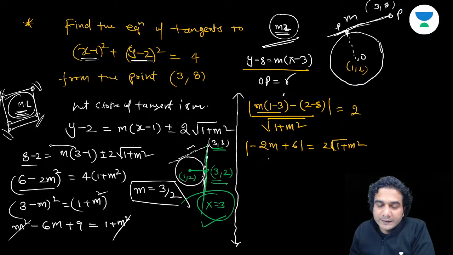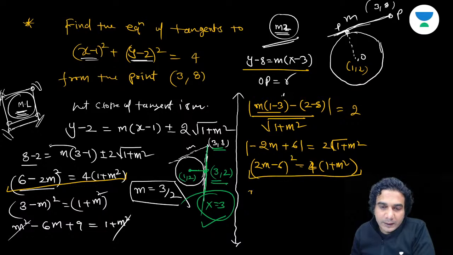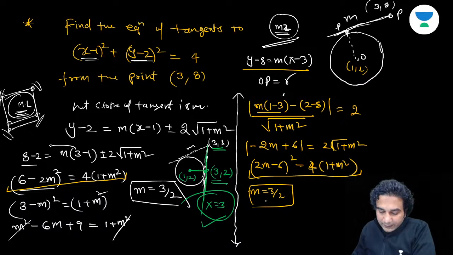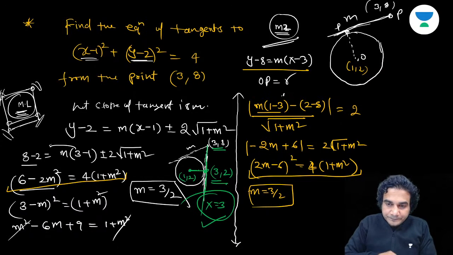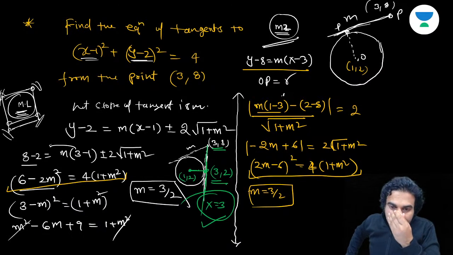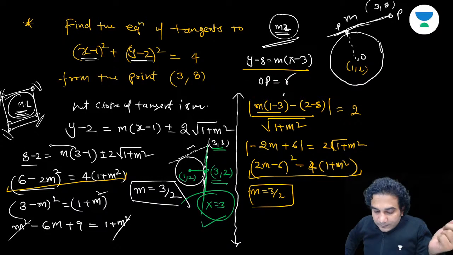So you can see you have got the same equation, right? After squaring it is going to be the same. 2m minus 6 the whole square is equal to 4 times 1 plus m square, okay? We have reached this equation now. This step is the same. So you'll get m is equal to 3 by 2 only. You're not going to get the other value. Got it? So second method, clear? In this method, you don't need to remember any equation. Just OP is equal to R.